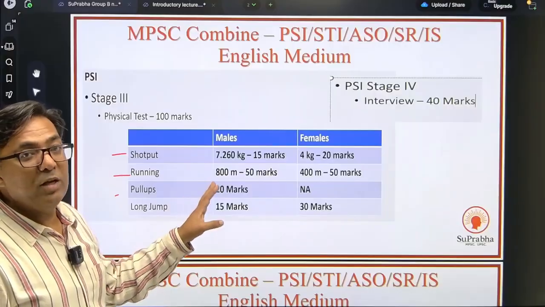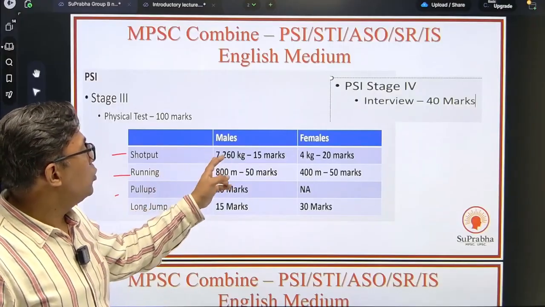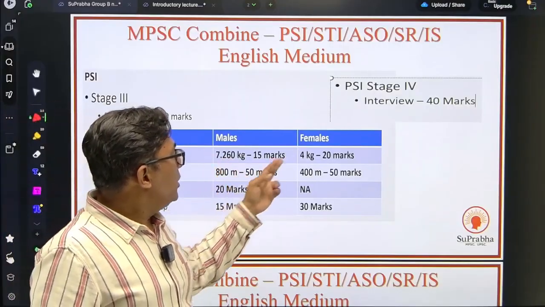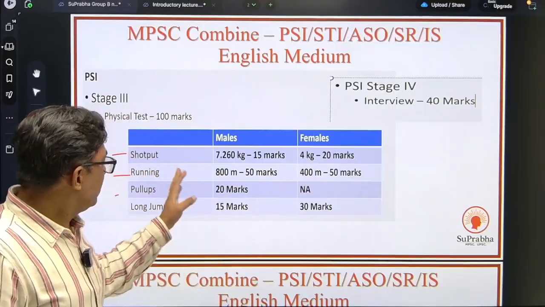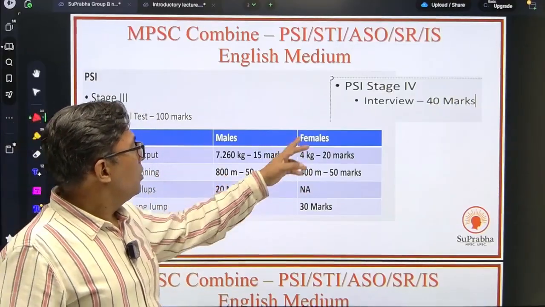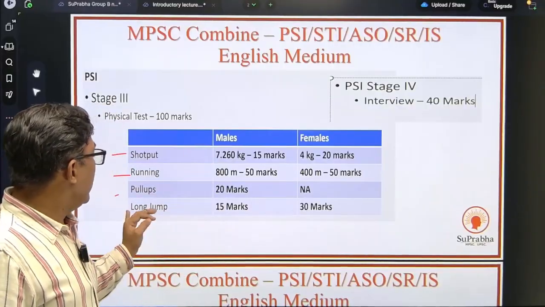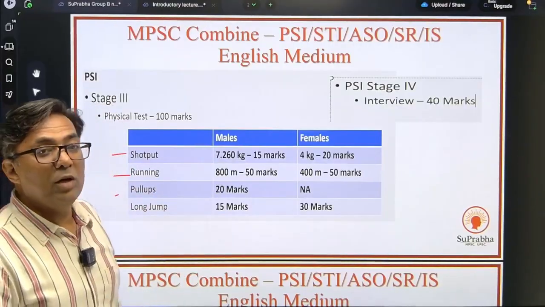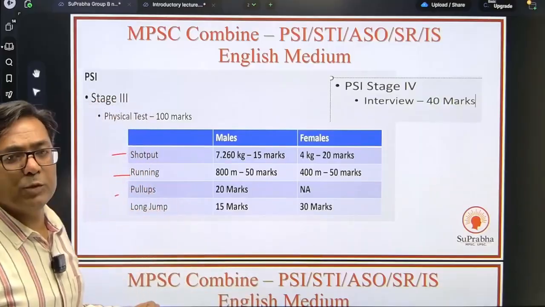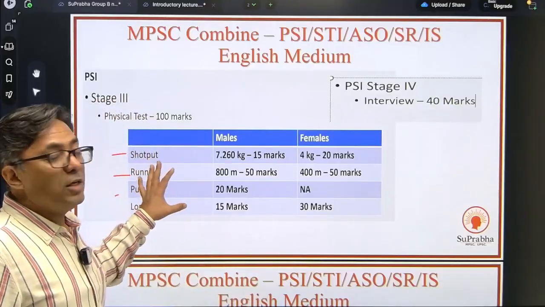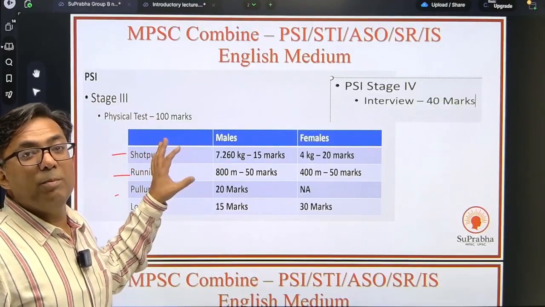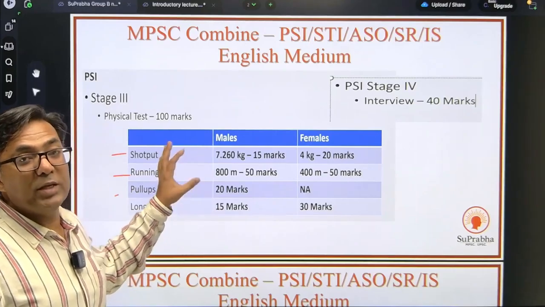For shot put, males have 7.2 kg, females will have 4 kg. Running is 800 meters for males, and females will have 400 meters running. Pull-ups are only for males, and long jump is for both males and females. This physical is going to be qualifying for the PSI exam.